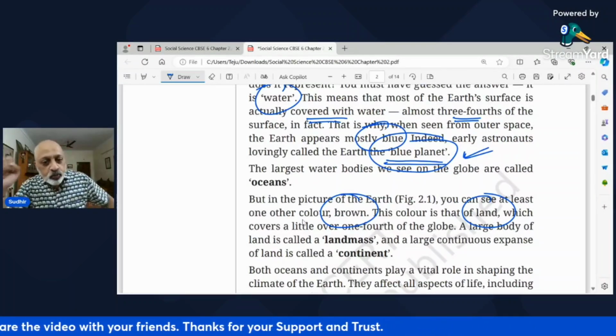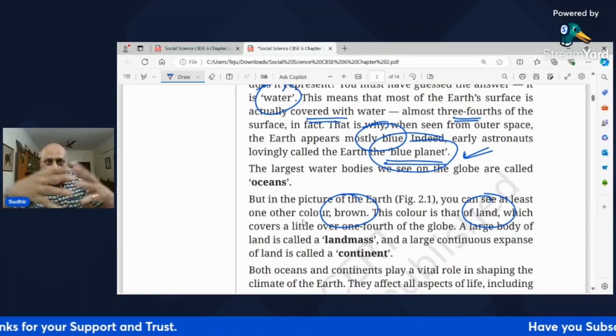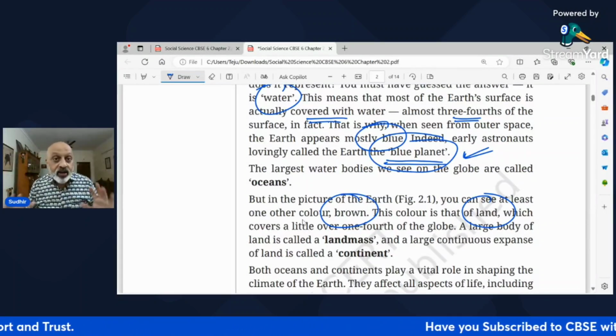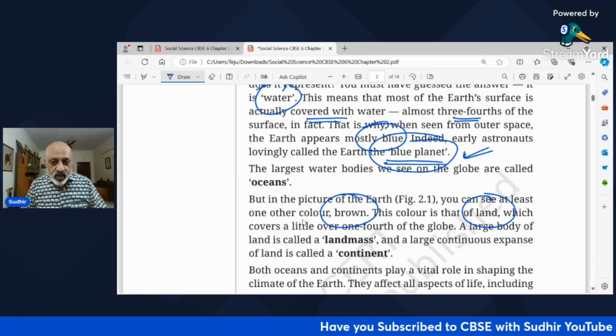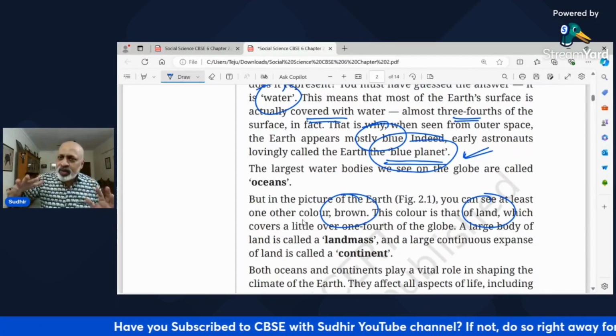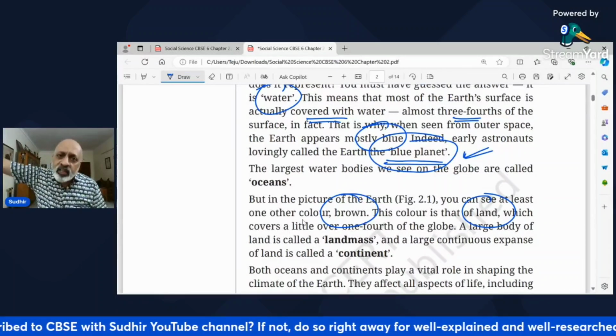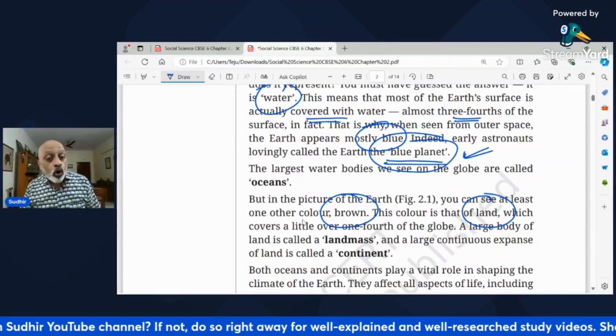Now, a large body of land is called the land mass, because it is a mass of land. So it's called a land mass. And a large continuous expanse of land, expanse meaning where there is a lot of land over a large distance, that is called a continent.